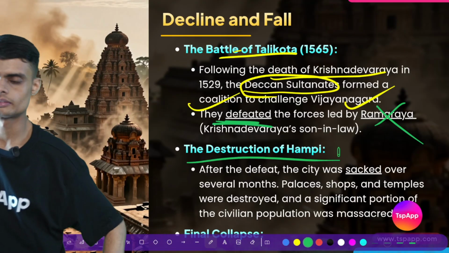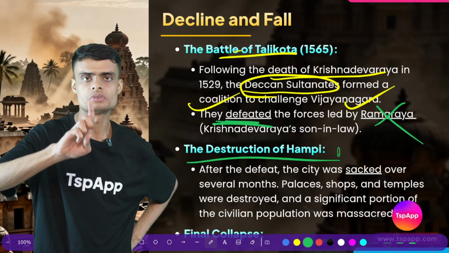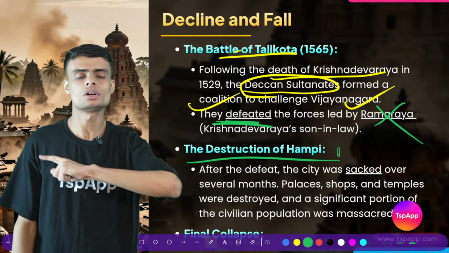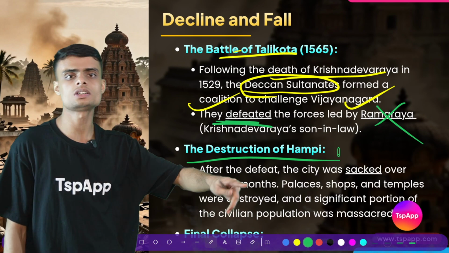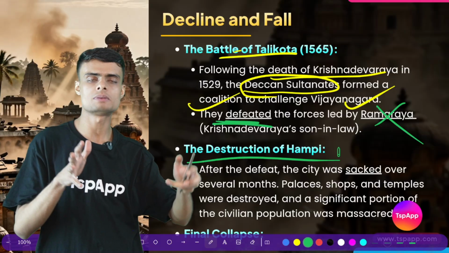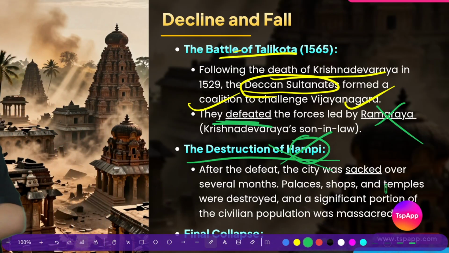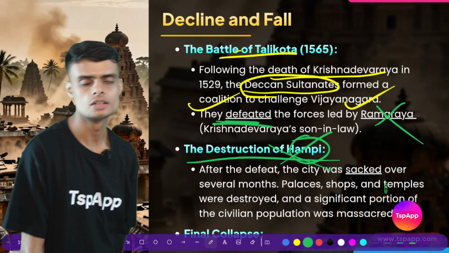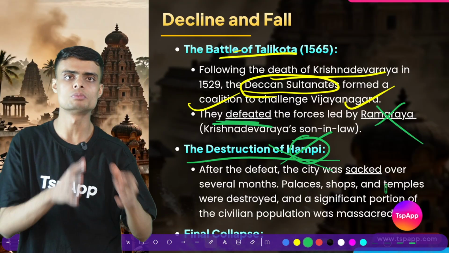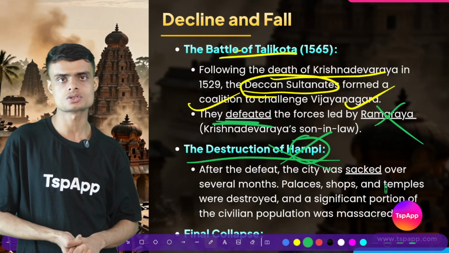After defeating, as usually happens, the ruler who has won will destroy all the cities and all the beautiful places and all the grand things built by the defeated ruler. So that's why Hampi was destroyed. This beautiful city that even exists today was destroyed. We only have a small part of the evidence left. Rest, everything was destroyed.